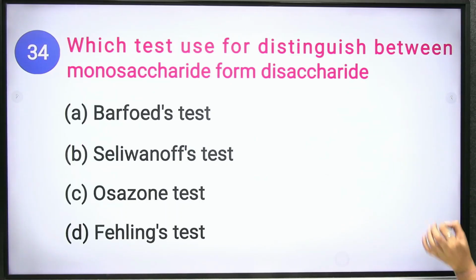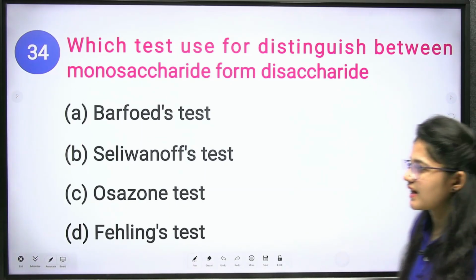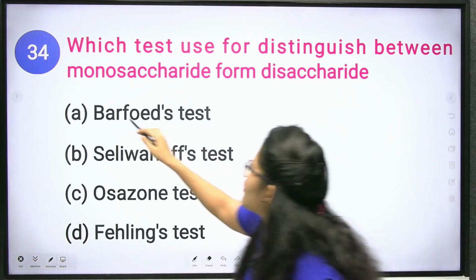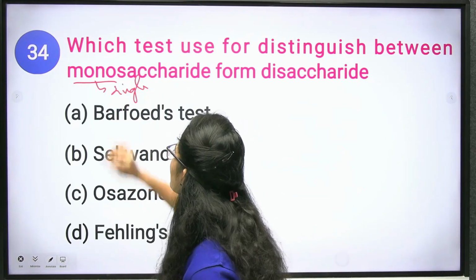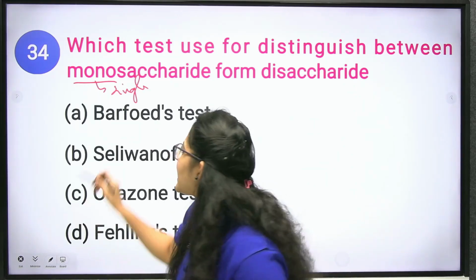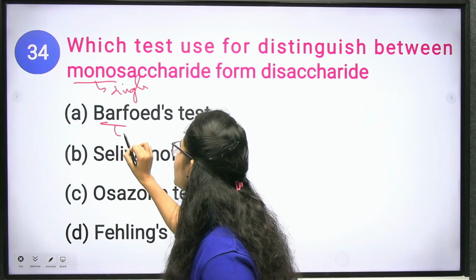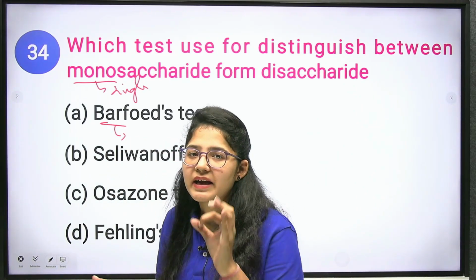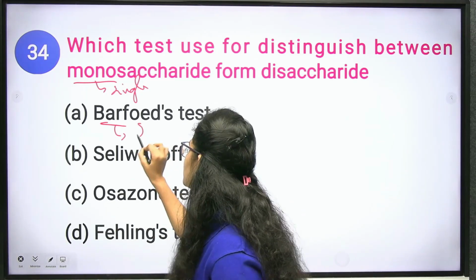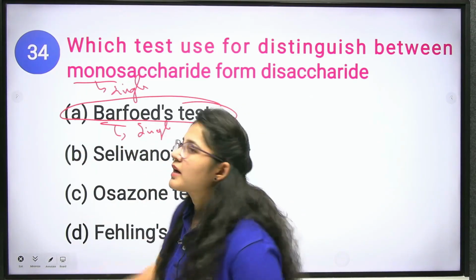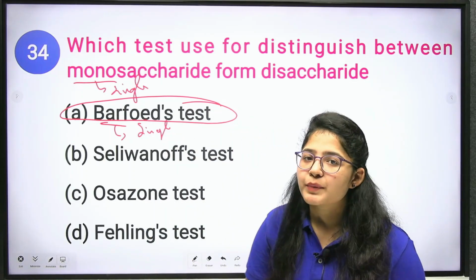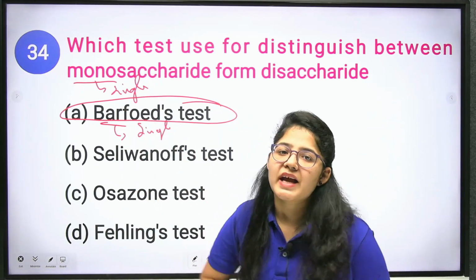Next question. Which test is used to distinguish between monosaccharides and disaccharides? Okay. Mono means single. From this trick you can remember that Barfoed's test gives a positive result for monosaccharides.